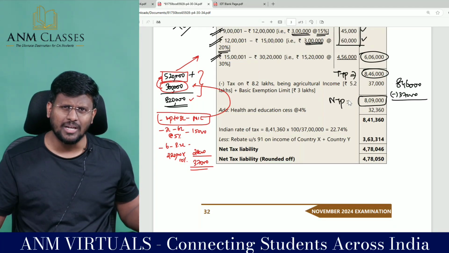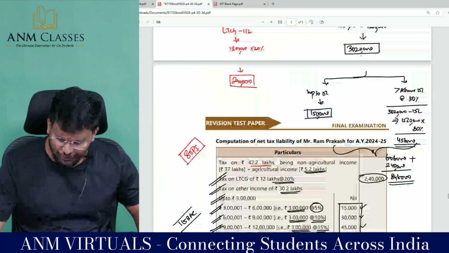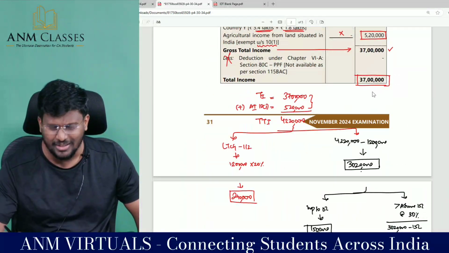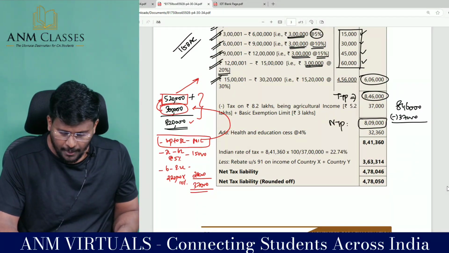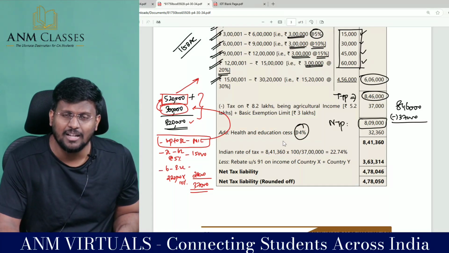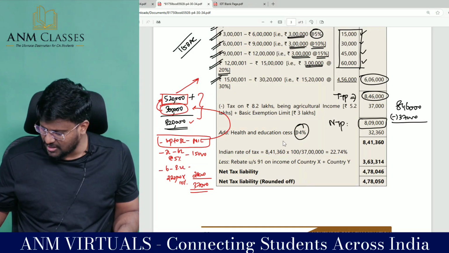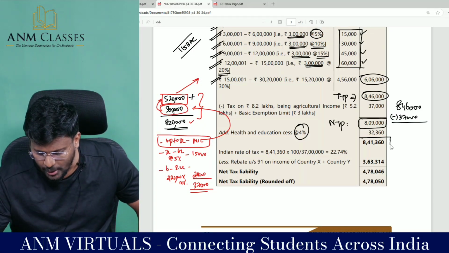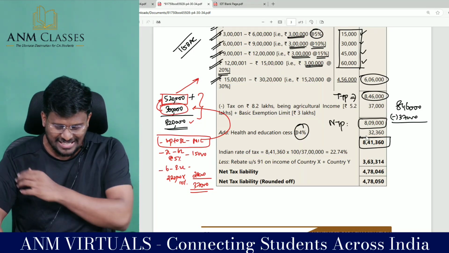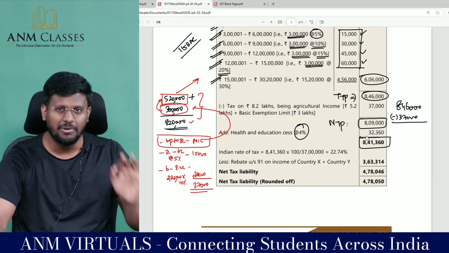On that, since the total income does not exceed 50 lakh, because here it is only 37 lakh, no surcharge implications will come. So add health and education cess at the rate of 4%. So 8,09,000 into 104% comes to 8,41,360, which is the tax payable in India.